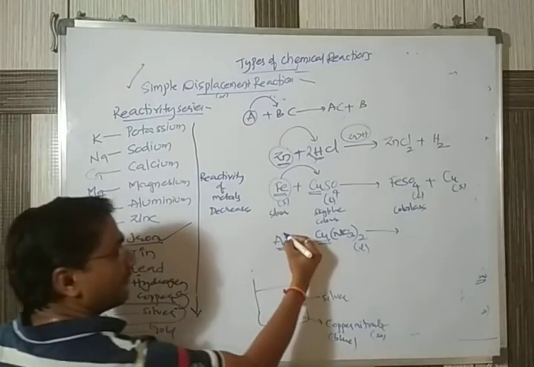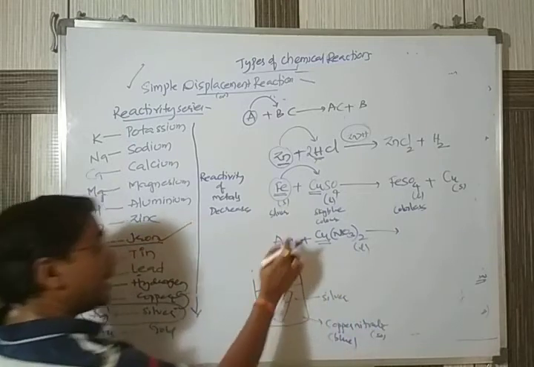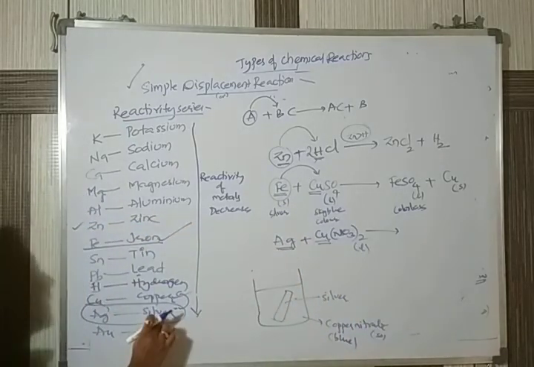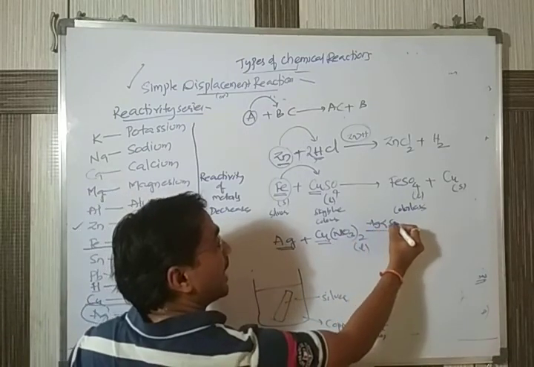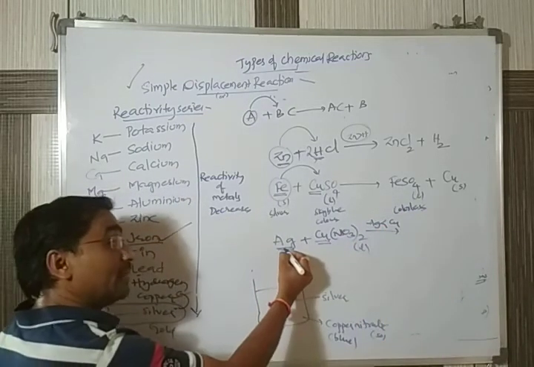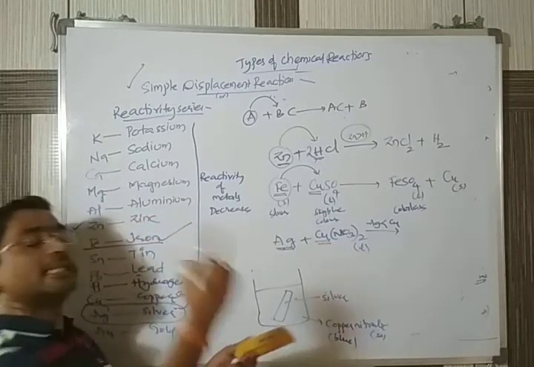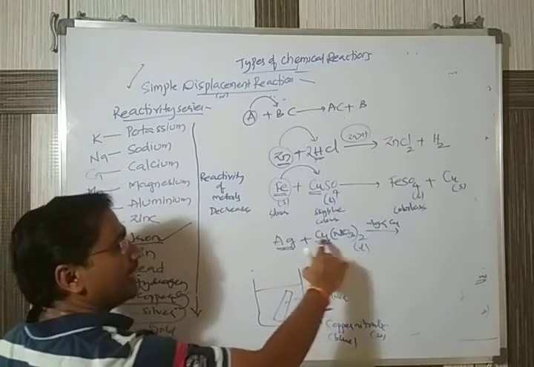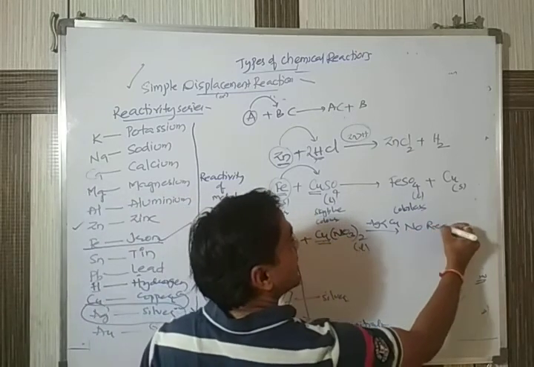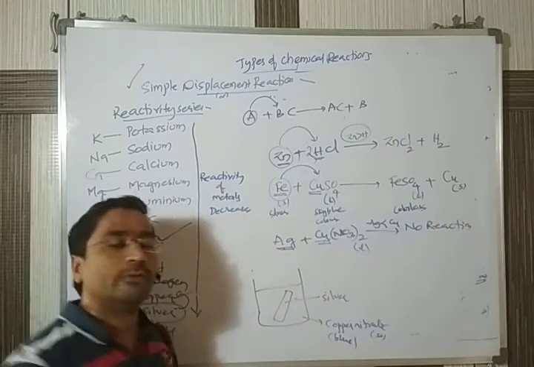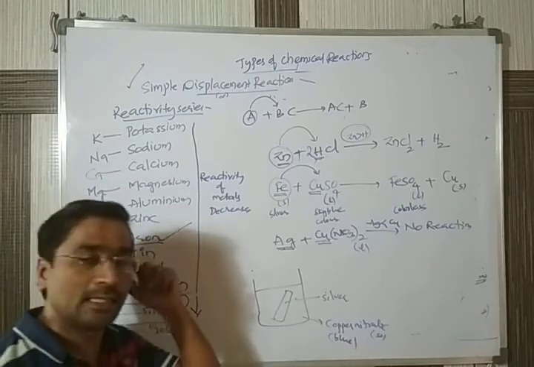The first component we are taking, silver, is less reactive than copper. If this element were more reactive than copper, only then displacement would happen. But as silver is less reactive than copper, in this case no reaction occurs.